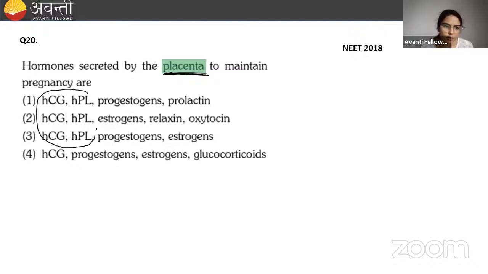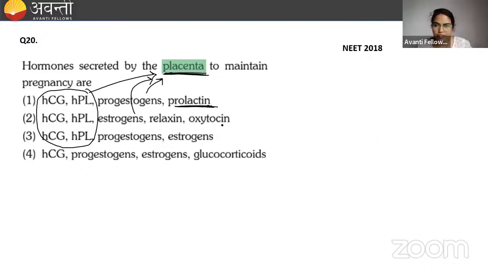HCG, HPL by placenta, correct. Estrogen is also correct by placenta. Progesterone is also by placenta. But prolactin is not released by placenta. It is released by the prolactin releasing hormone.